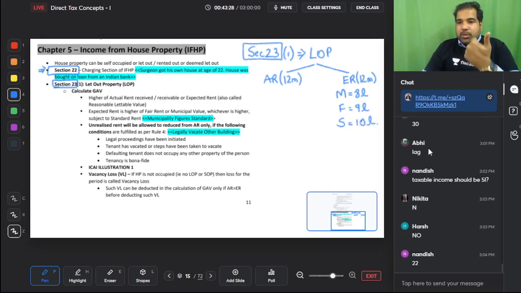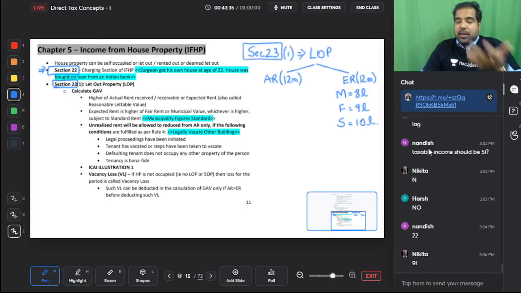So what is M? Municipal value. What is F? Fair rent in your area. What is the rent? And what is the standard rent? Guys, don't go into details of what these are. They will give you in the exam. If they want to give you these three, they will give you in the exam. What if they give only two? Then you have to compare only these two.